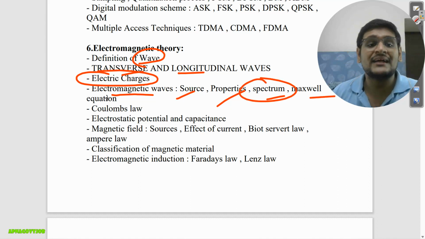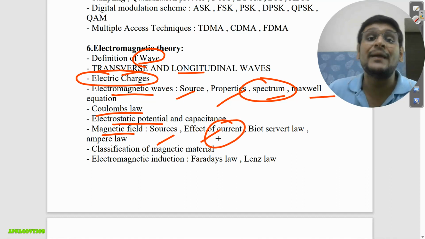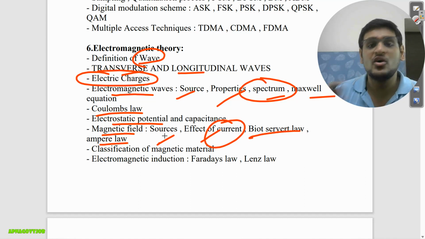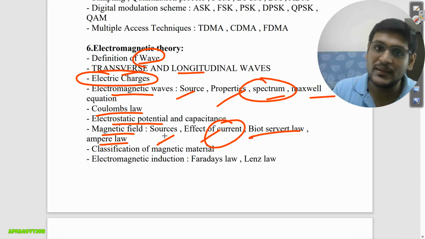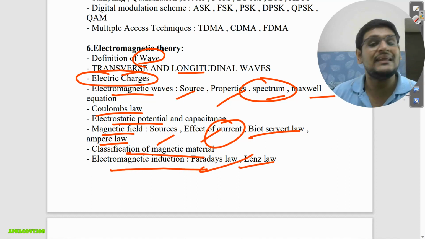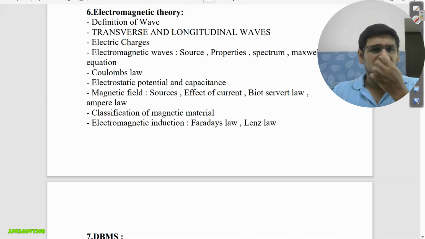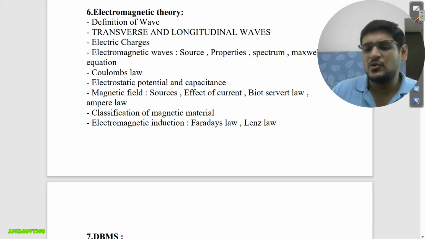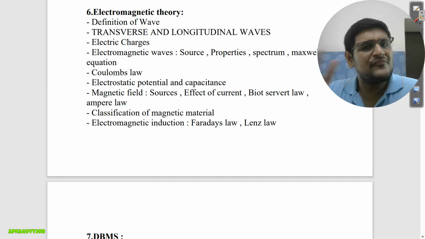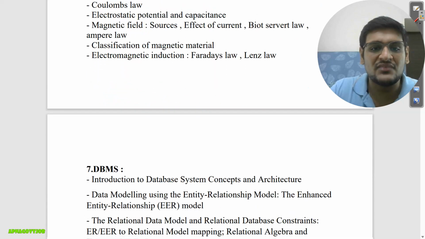Then Maxwell equations, Coulomb's law, then electrostatic potential and capacitance, magnetic field, in that also sources, and the effect of current: what will happen to the magnetic field because of current. Biot-Savart law and Ampere's law, a few laws are there in electrostatics and magnetostatics also. Classification of magnetic materials, electromagnetic induction, Faraday's law and Lenz's law. That's enough for your electromagnetic theory. The extra part which I feel I will add into the mock test, no need to refer in much detail, this is enough.